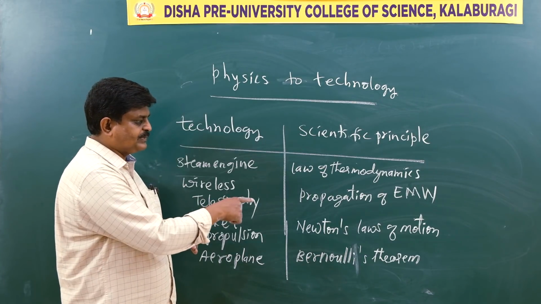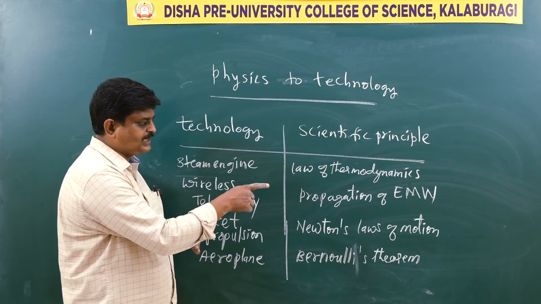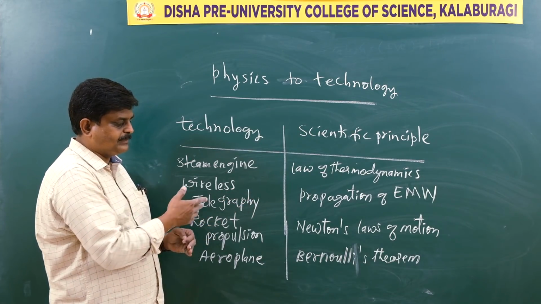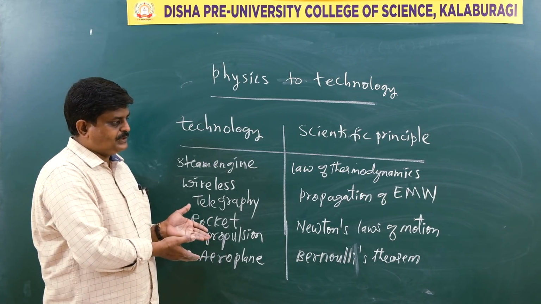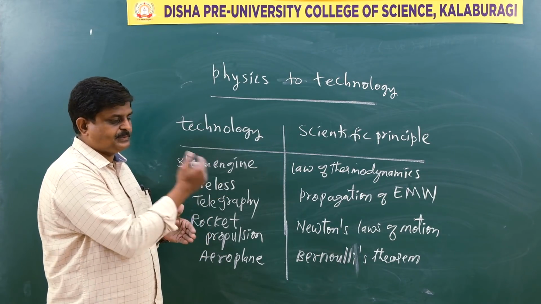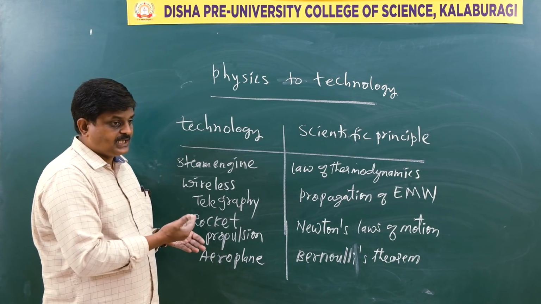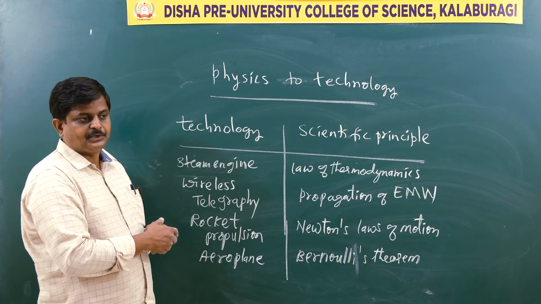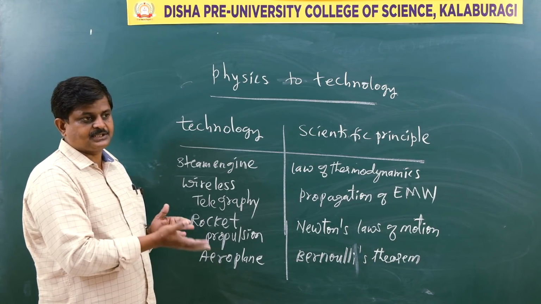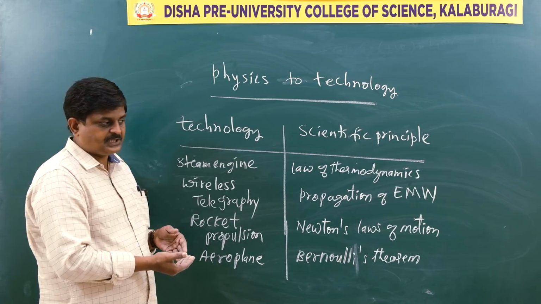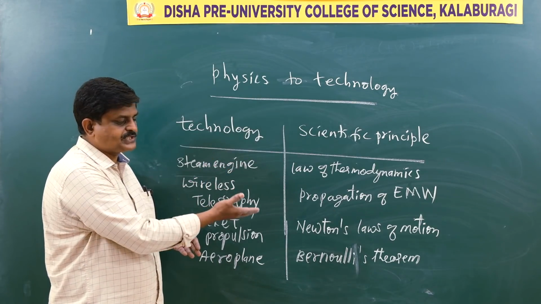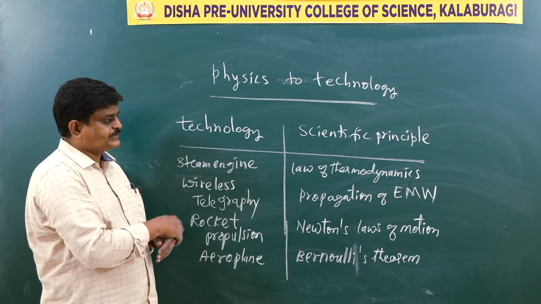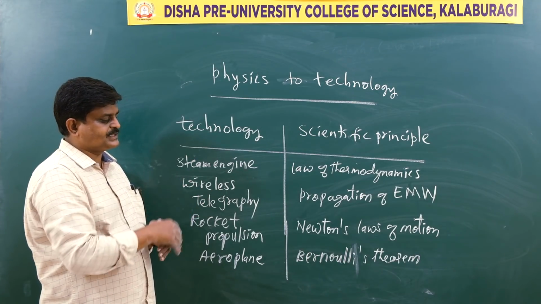Okay. So propagation of electromagnetic waves is used in a technology called the wireless telegraphy, and you are hearing our video sessions thanks to the electromagnetic waves only. The satellite communication is made possible because of the electromagnetic wave. Radio transmission, television transmission, mobile communication. See the scientific principle involved and see the technology we are using. Okay. So this is what a wonderful thing physics does.